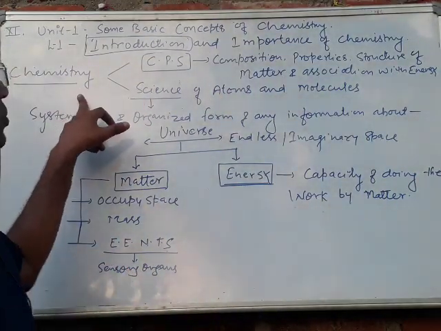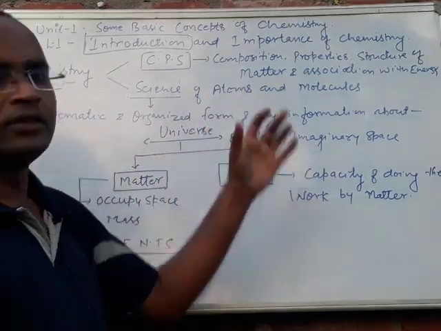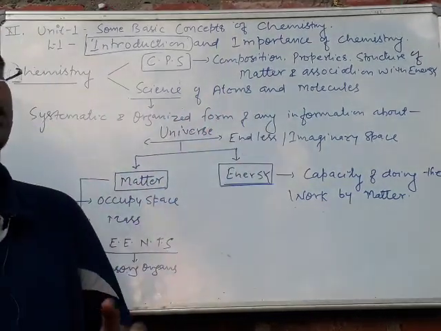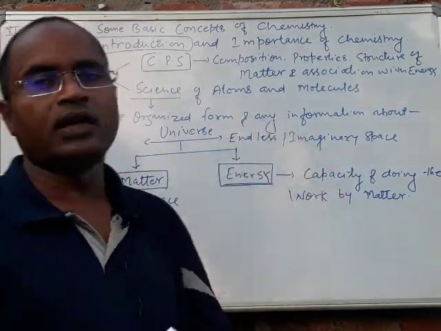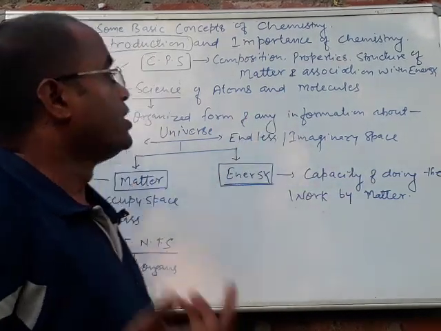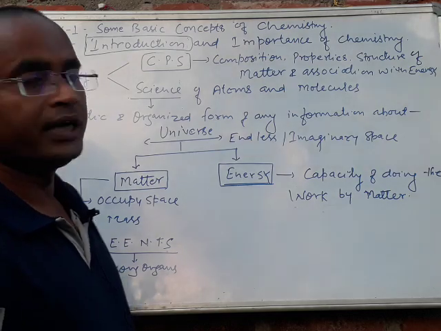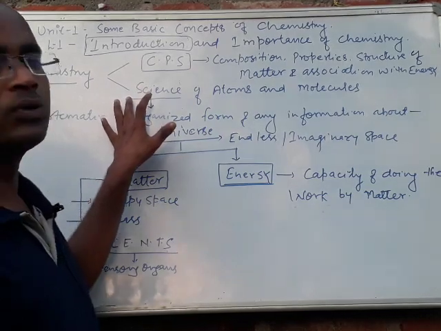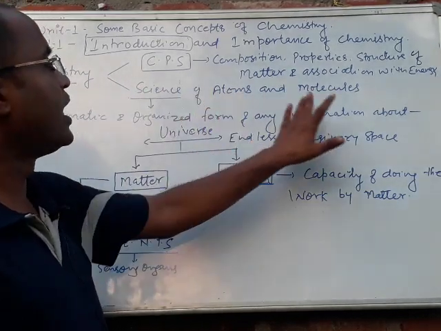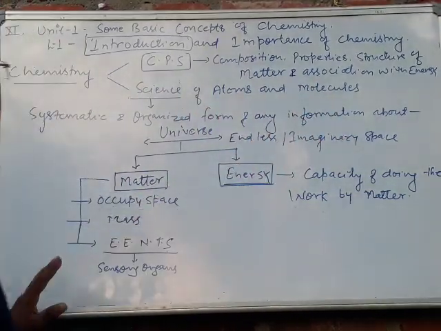This chemistry is also called the science of atoms and molecules. Why? Because in 10th class or 9th class we have studied that matter is ultimately made up of the smallest particles, that is atoms as well as molecules. So hence chemistry is also called the science of atoms and molecules.